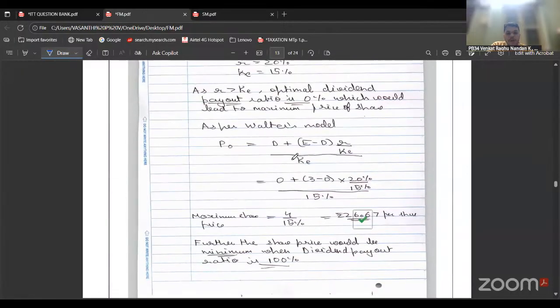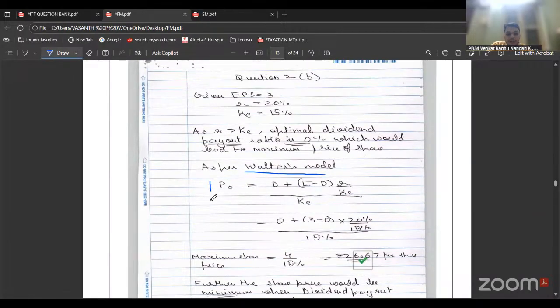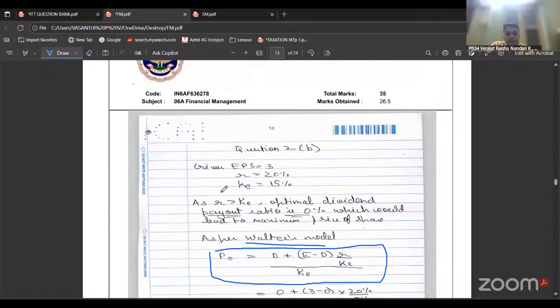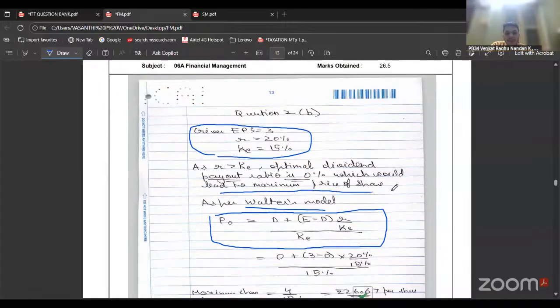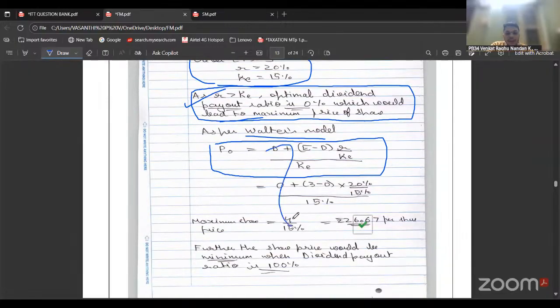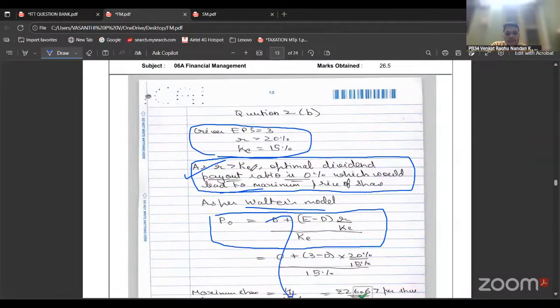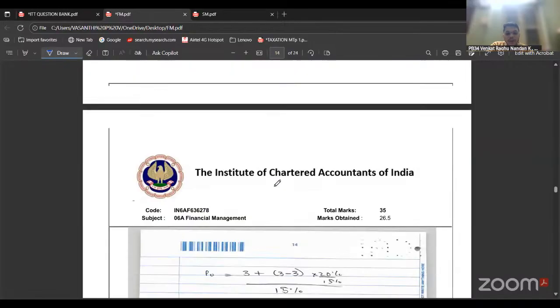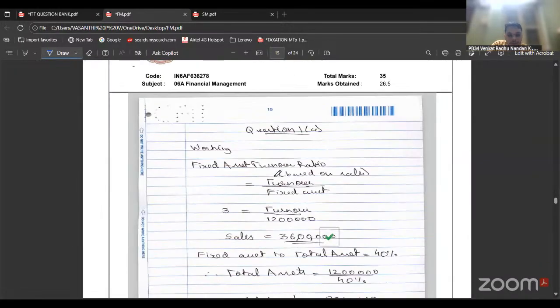And 2B was a Walter model question. So writing the formula is important. Writing the given, and there was an assumption made in our attempt. So straight away writing the assumption is also important. If you don't write this assumption, then the whole answer would go wrong. So writing this assumption and then going through the answer is good.